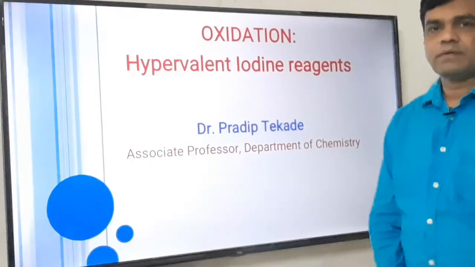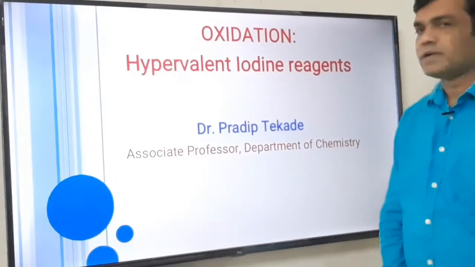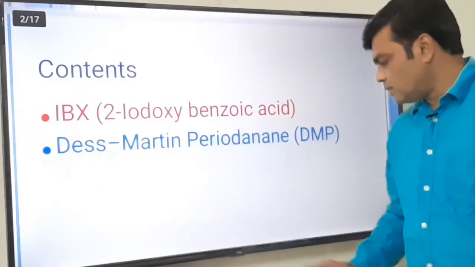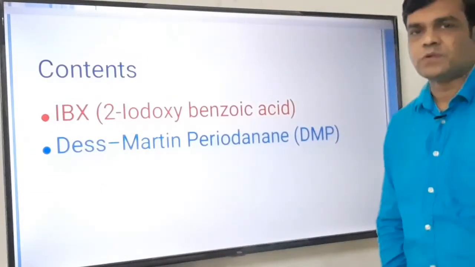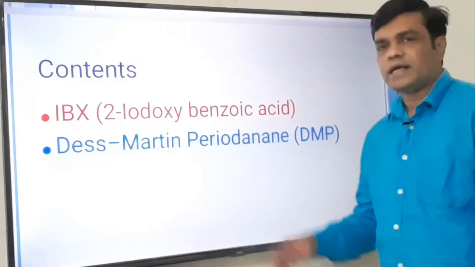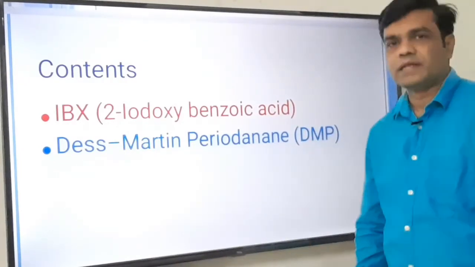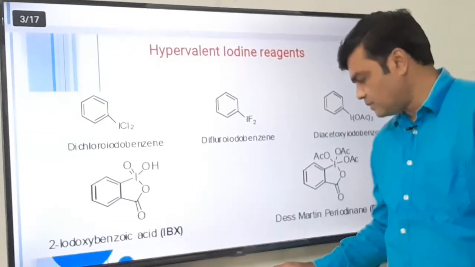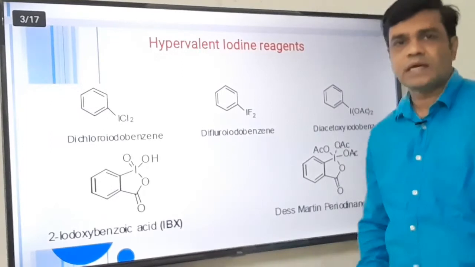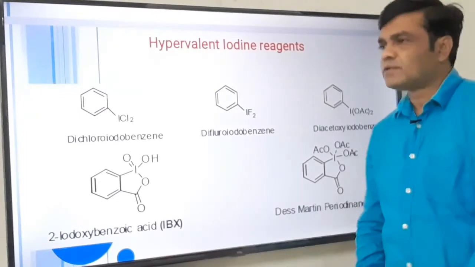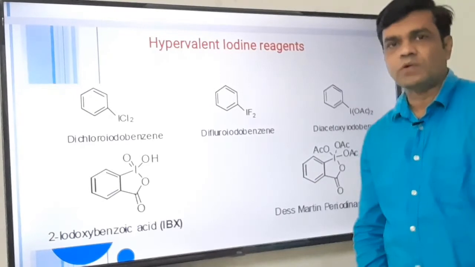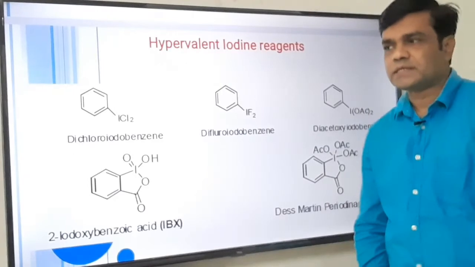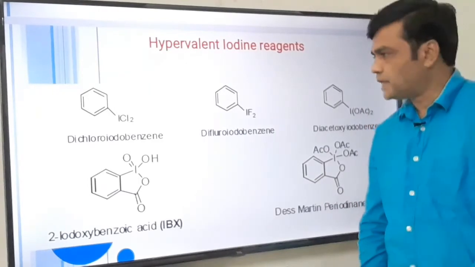In this lecture we are going to discuss hypervalent iodine reagents, which are oxidizing agents. So far we will discuss IBX, that is 2-iodoxybenzoic acid, and Dess-Martin periodinane, that is DMP. First we will discuss what is meant by hypervalent iodine. These are the oxidizing agents which carry out the oxidation of primary alcohol to aldehyde and secondary alcohol to ketone, and in some cases the other applications are also there that we will discuss in detail.